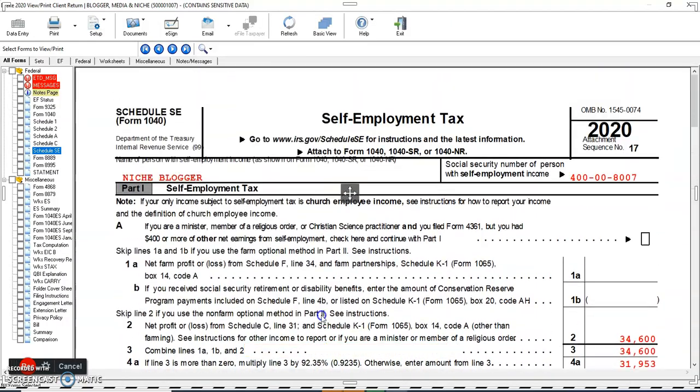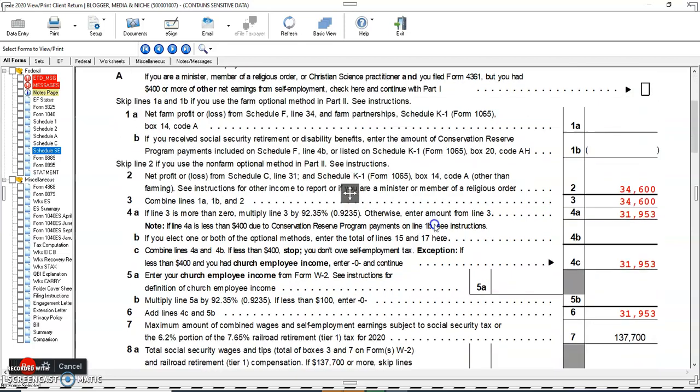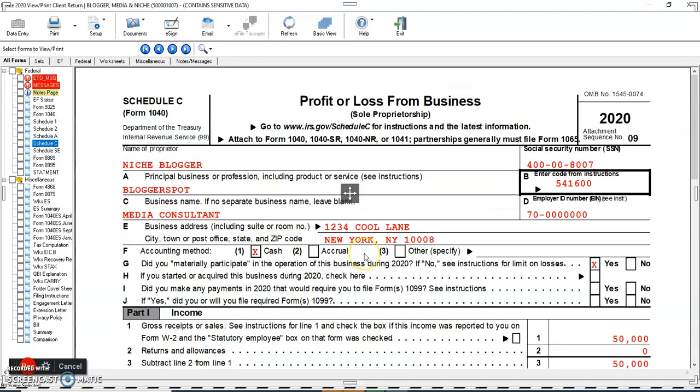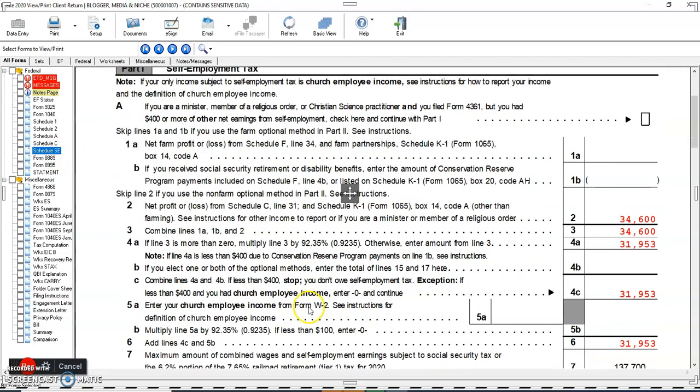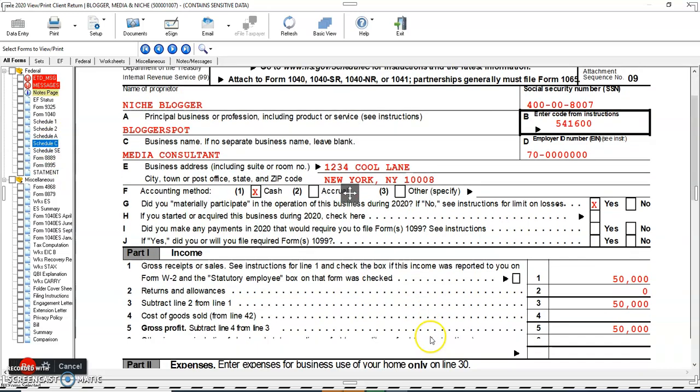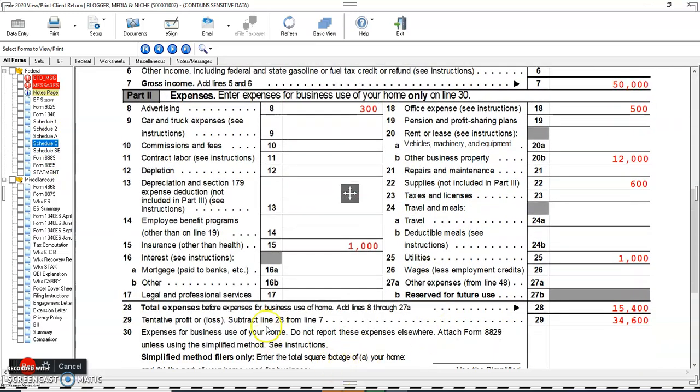See, guys, this is self-employment tax, or Schedule SE, in our Drake software. Here I will start from line number 2, and then we will have a better idea. As I have already told you, if you prepare Schedule C, or if you have profit and loss income or losses from business, then Schedule SE will generate. Just go to Schedule C and you will have the total profit or loss.